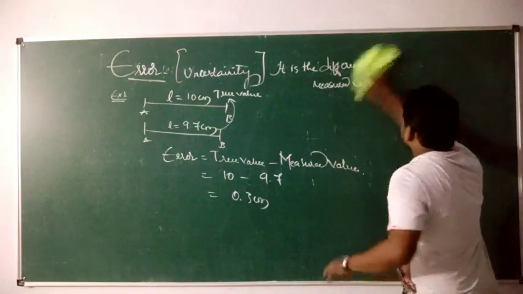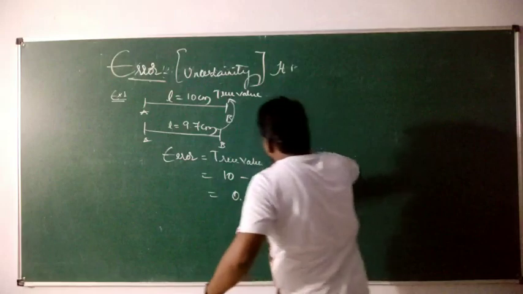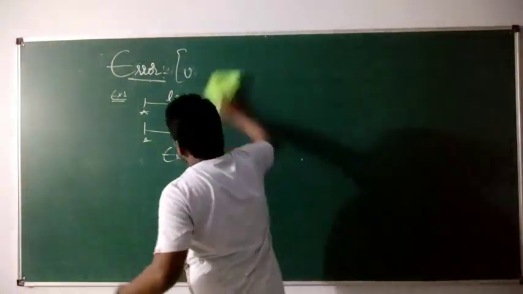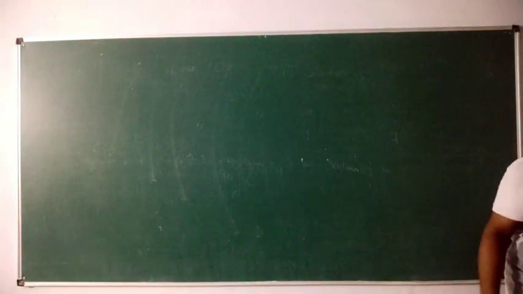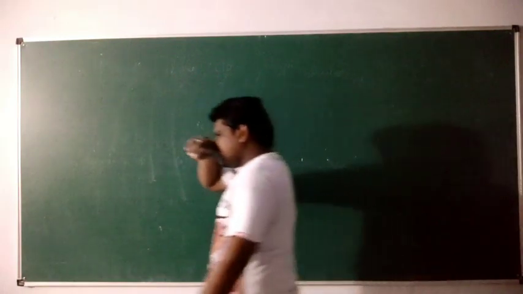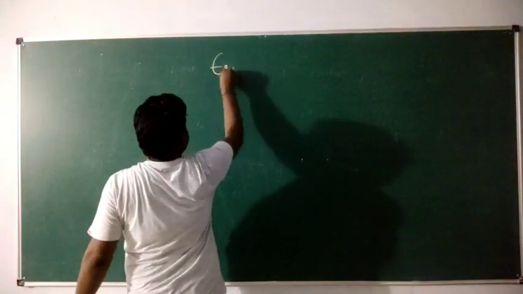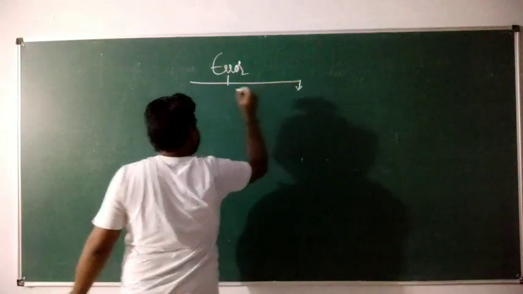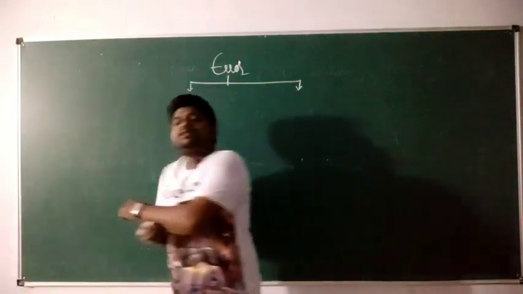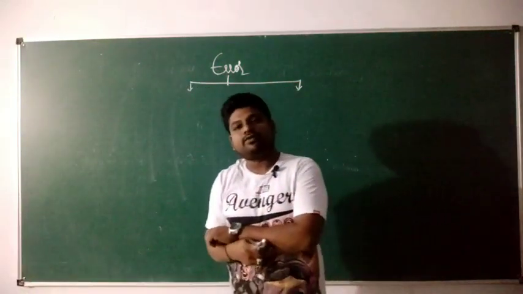Fine? Yeah. Now let us see. Basically, there are two types of errors. How many types of errors are there?